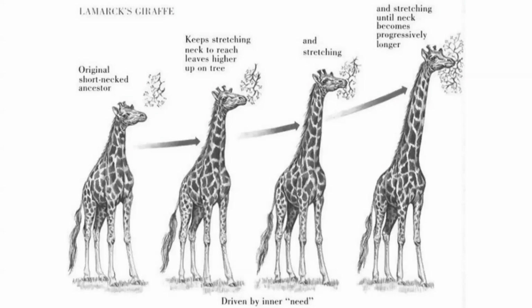If you look at the original one and the last one, you can clearly see that in the last one, they have a longer neck. And why do they have this longer neck? Because they need to get to the tree and get the leaves to eat. As a result, this is what you call an acquired character.